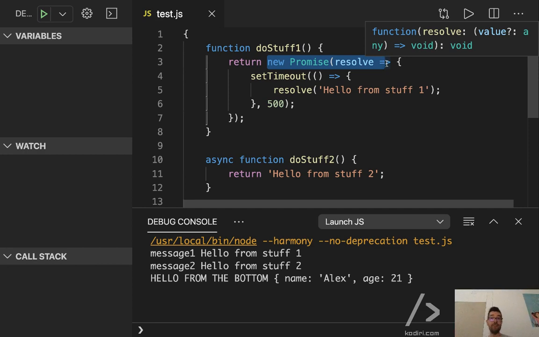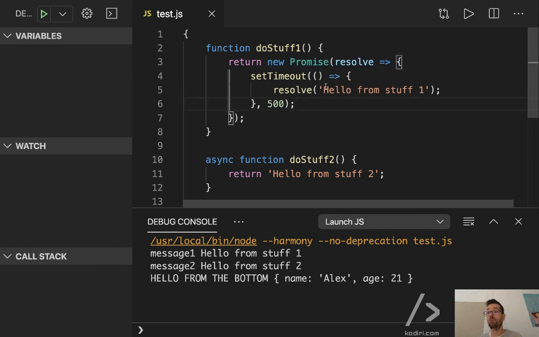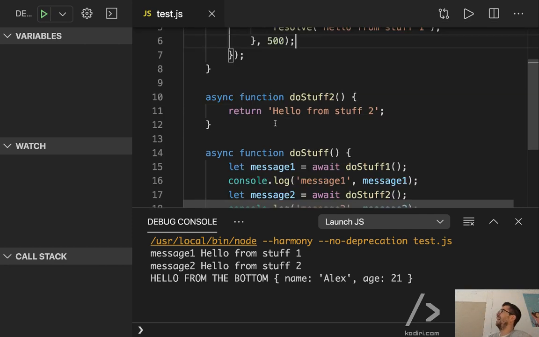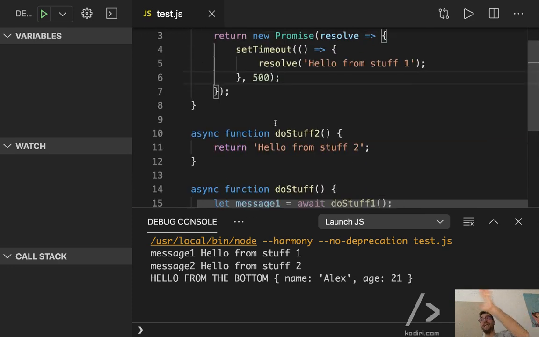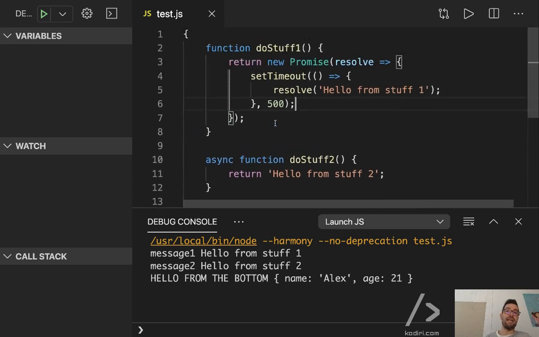However, if you try to build a complex example with 10 functions, do stuff 1, do stuff 2, do stuff 3, do stuff 4, and so on until do stuff 10, eventually you will see that promises scale better. From a readability point of view, the code is easier to read. However, with promises, we still have the problem of dealing with .then. Even though that's better than dealing with callbacks, they are not ideal. That's why, thankfully, we now have async await.